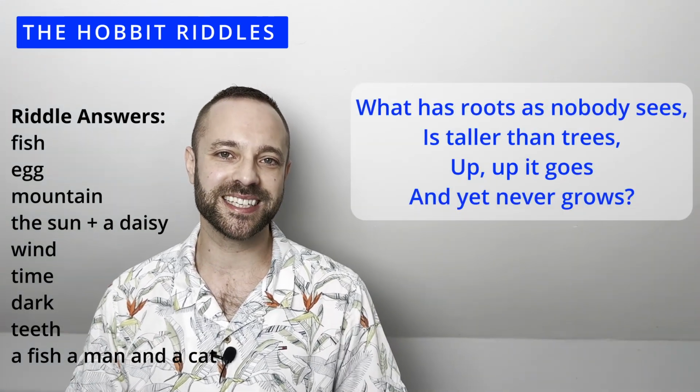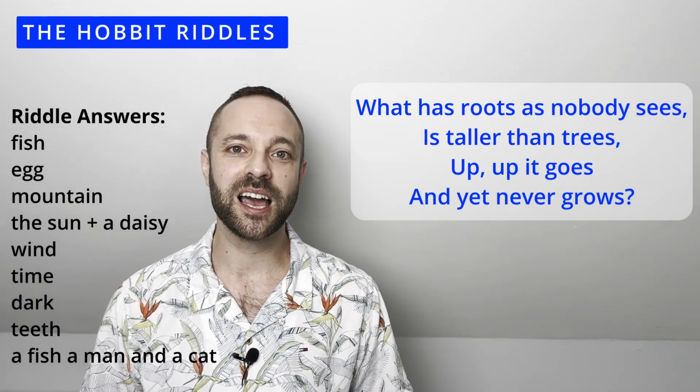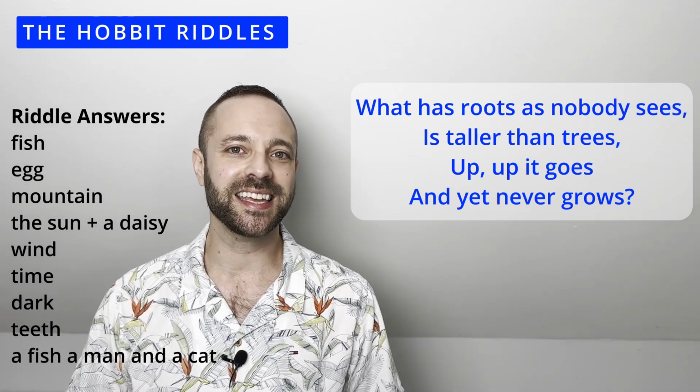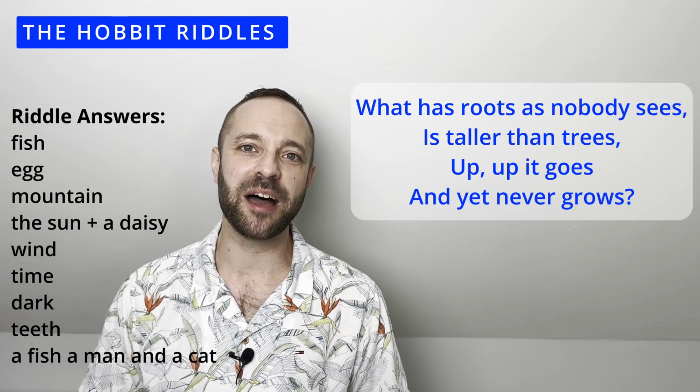Let's have a look at the first riddle. What has roots as nobody sees, is taller than trees. Up, up it goes, yet never it grows. The answer for this one is a mountain.